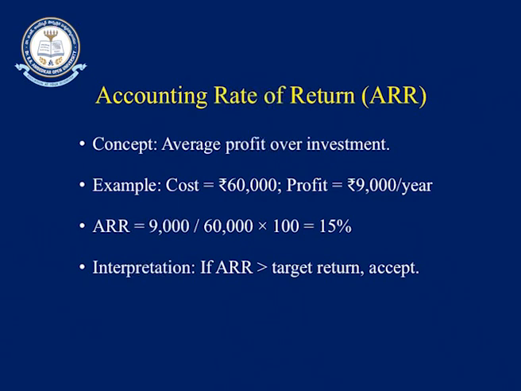How do you interpret this? If the ARR, accounting rate of return that you have calculated, is bigger than the target return, then accept the project. If it is smaller, then you will be rejecting the project. So, in all these techniques, 3 are modern techniques. Modern techniques means they are considering the time preference for money, and 2 are traditional, wherein in payback period there is no time preference for money included.